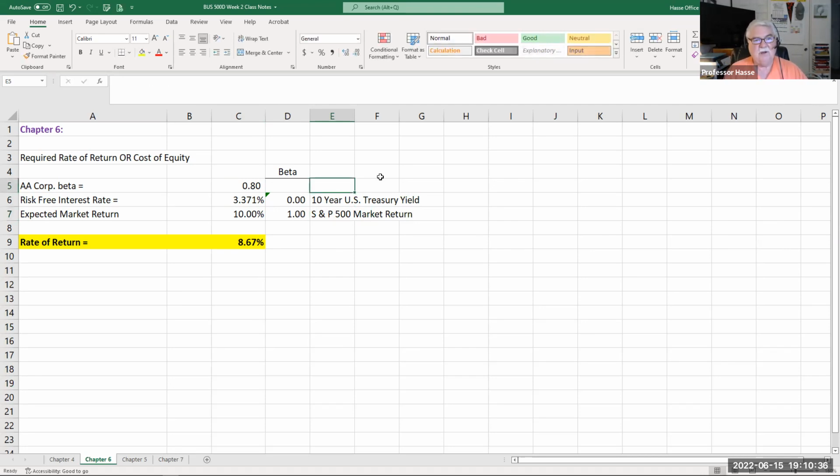So the question is now, how do we determine the expected return for AA Corp? Well, we use what is discussed in chapter 6, which you need to study.